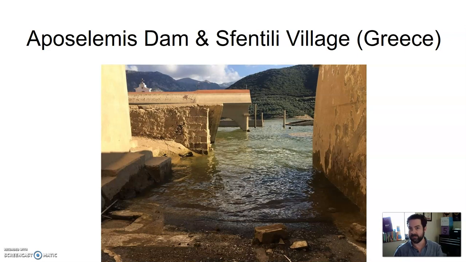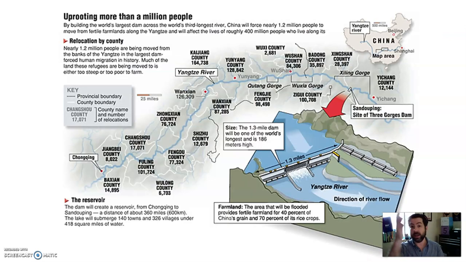So yeah, but this isn't the only dam that has done that. In China, along the Yangtze River. Oh, hello again, Yangtze River. Good to see you. They built something called the Three Gorges Dam. The dam is 1.3 miles long. It's one of the world's longest and highest dams in the world. There are some other ones pretty big, in fact, even here in the United States, up in Washington.